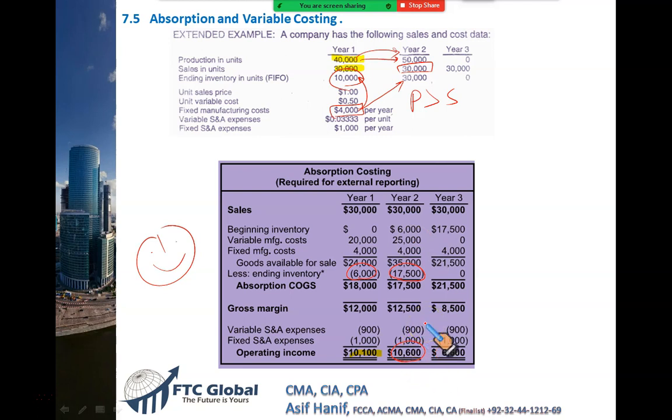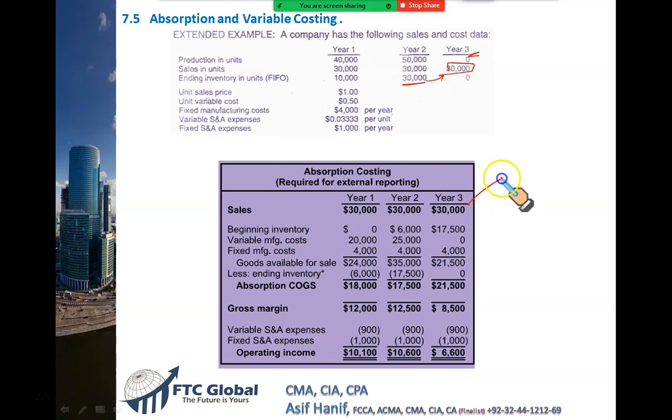And look at what has happened in the last year. In the last year, there was no production, let's say, but the sale was 30,000. All the previous year closing stock was sold, which means all the previous year fixed cost which was absorbed now gets expensed. In this third year, your sale is more than production, and all the previous year fixed cost now gets expensed. And look at this, the profit is terrible.